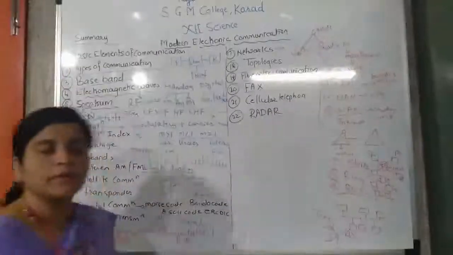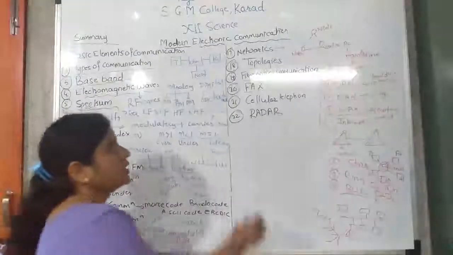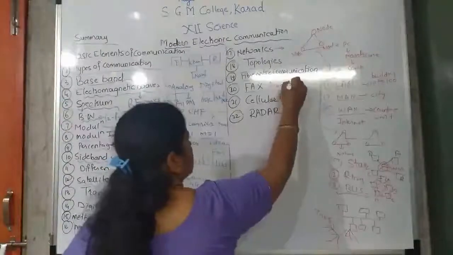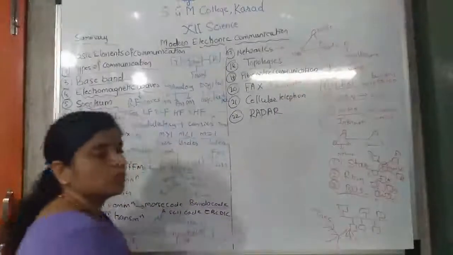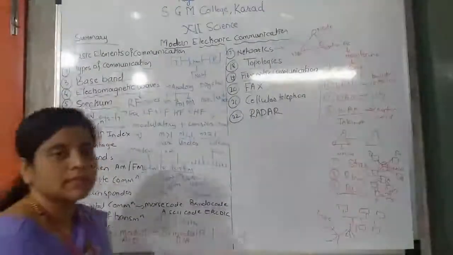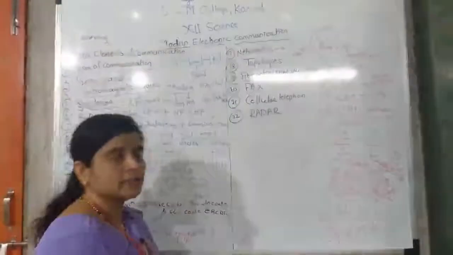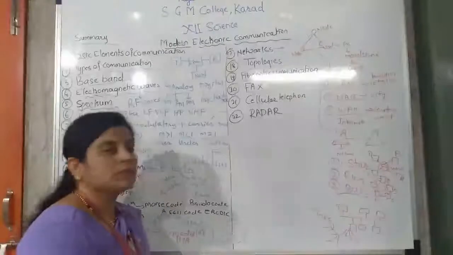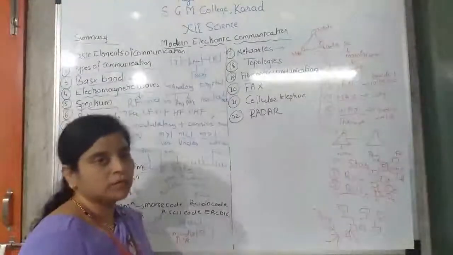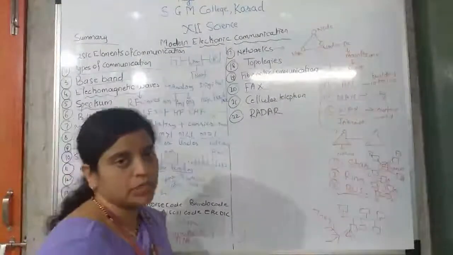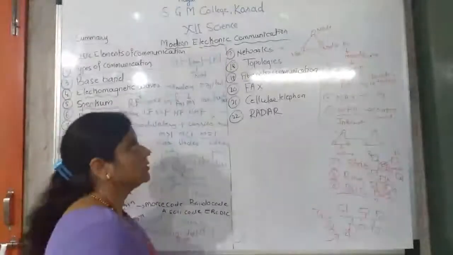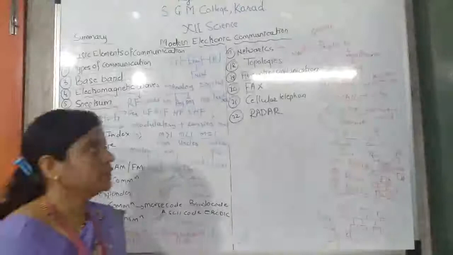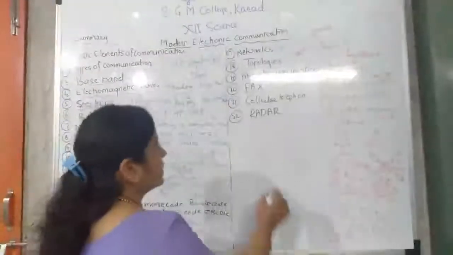So next is what? Fax. What is fax? Another name of fax is facsimile. Fax is used to send graphical signals, isn't it? Photographs, pictures or printed data. You can fax the signal from one machine to another machine. So we have seen the main block diagram of the fax machine.